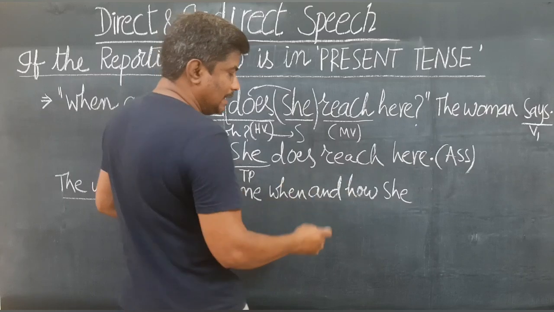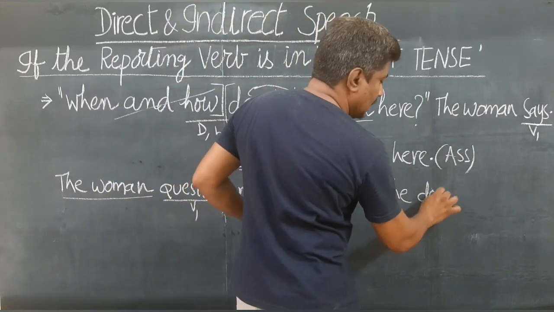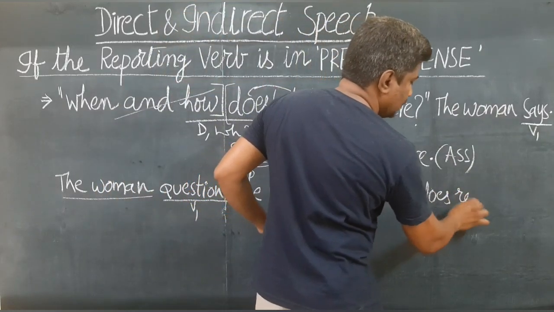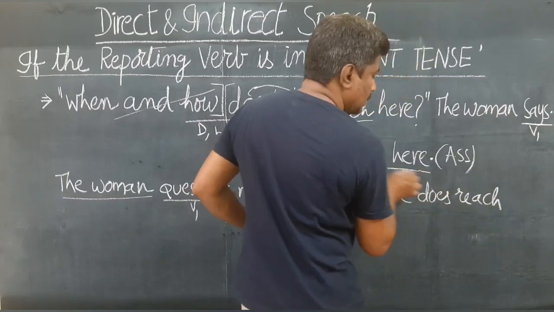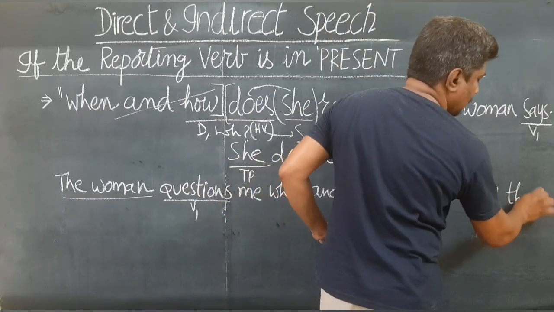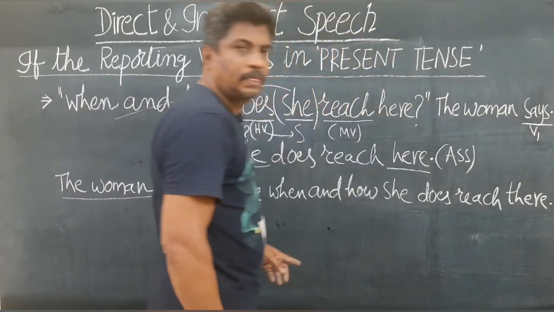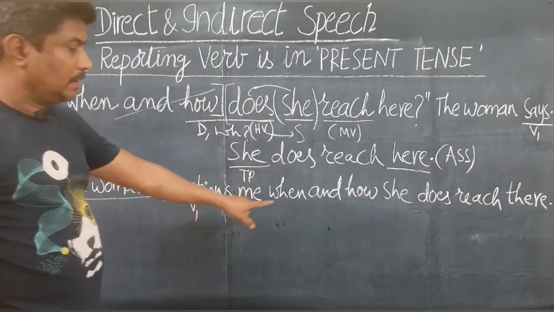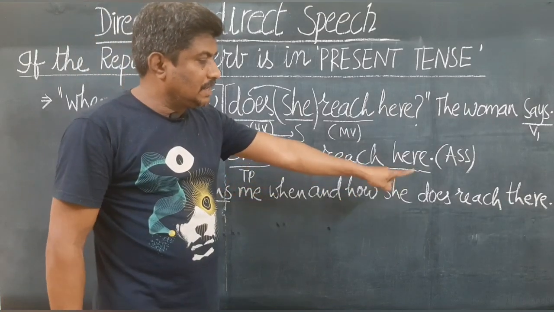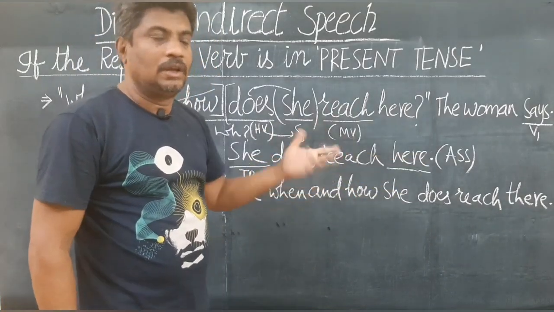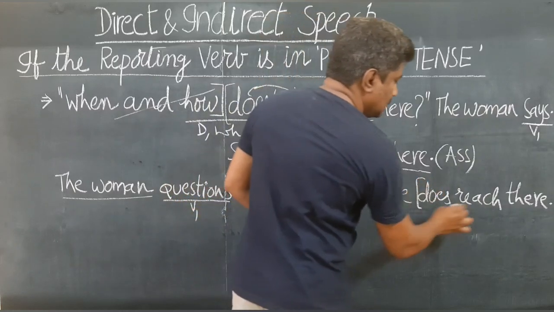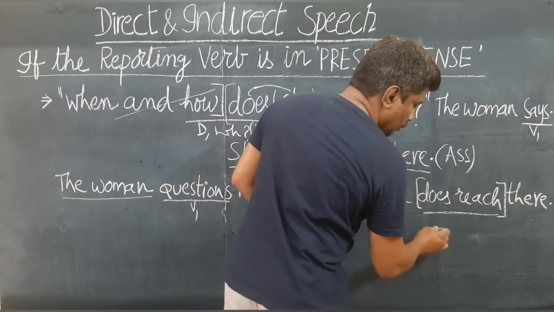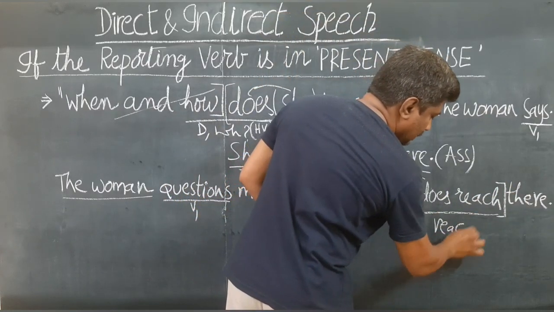So you can write the same verb: "she does reach". "Here" changes to "there". This is your answer: The woman questions me when and how she does reach there. You can change this "does reach" to "reaches", R-E-A-C-H-E-S.